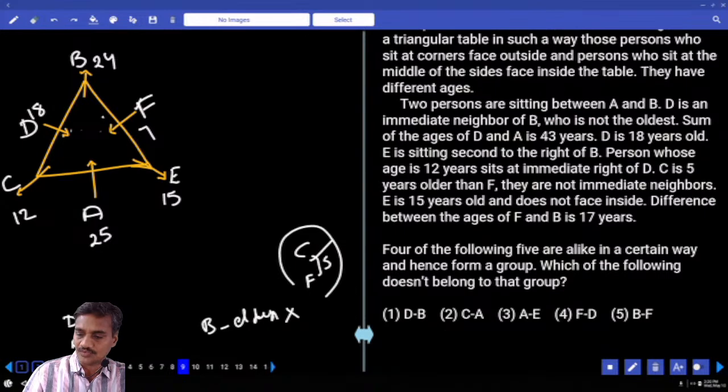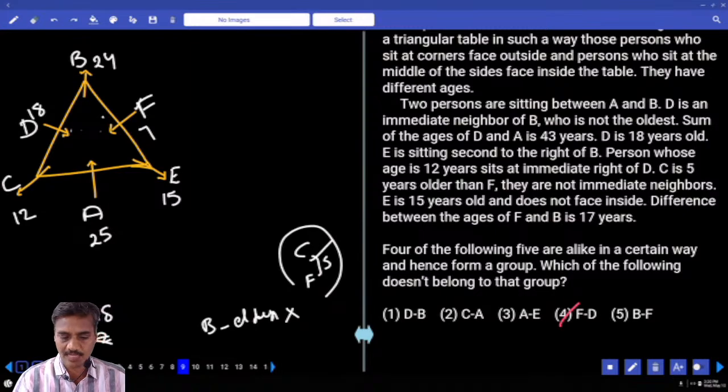Question number 9. Which of the following is the odd one out? D and B are adjacent. C and E are adjacent. A and E are adjacent. F and D are not adjacent to each other. That is the choice for question number 9.